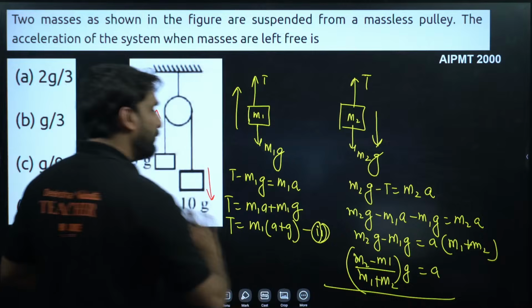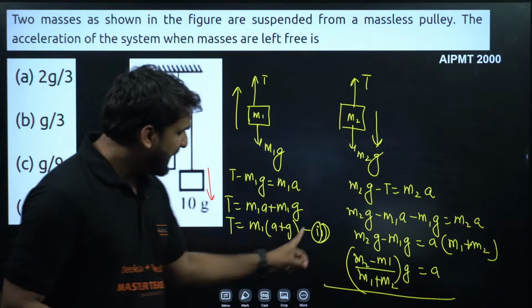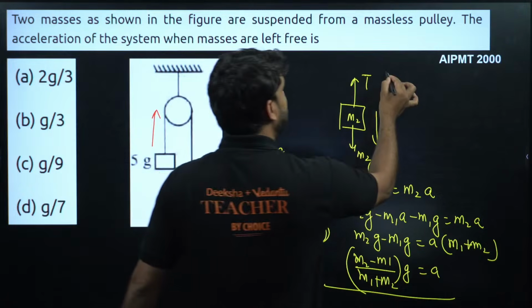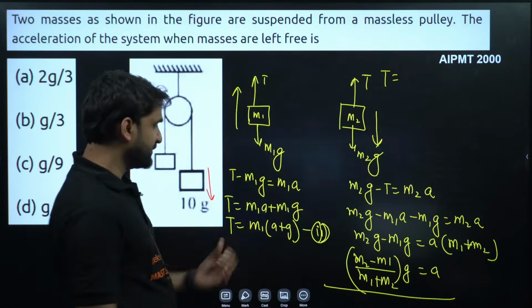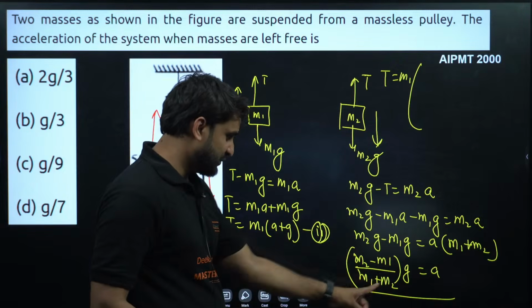Now we can use this acceleration formula, put it in this equation or anywhere, to find out the tension. So what will be the tension force? T will be equal to, use this formula. So m1, this is acceleration, and the acceleration we have is this.